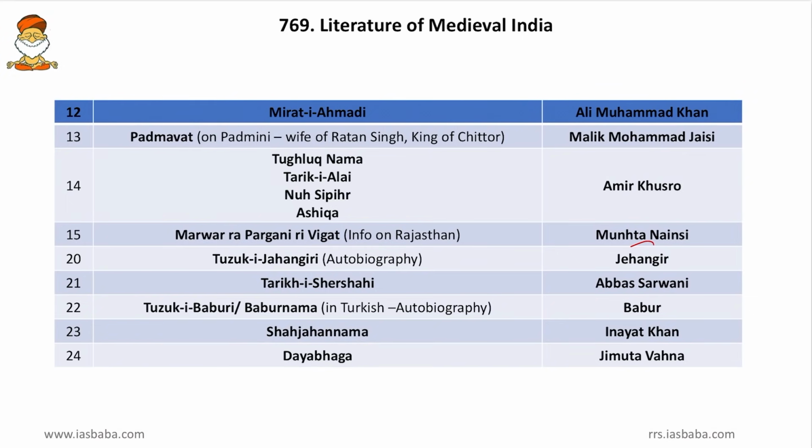Then come to next, Tuzuk-i-Babri or the Babur Nama, again an autobiography. So Jahangir and Babur, they wrote autobiographies. Then Shahjahan Nama, it was written by Inayat Khan. Once again, it is a biography, not an autobiography. Then Daya Bhaga, it was written by Jimutavahana. Friends, Jimutavahana is a famous author, so he is also worth remembering.